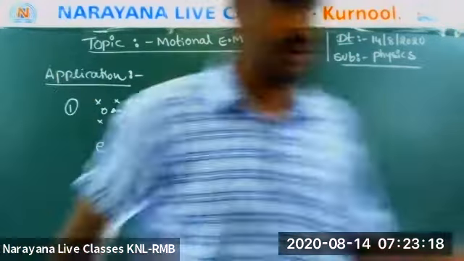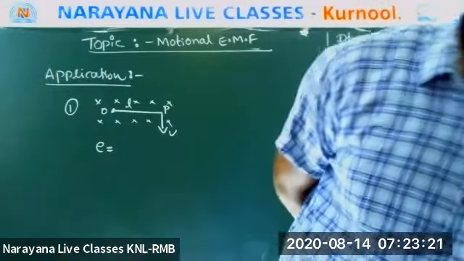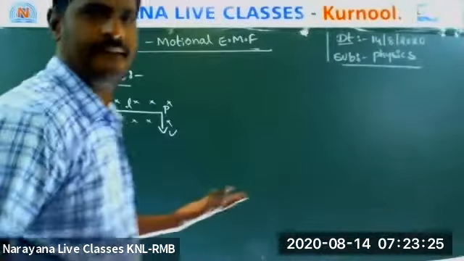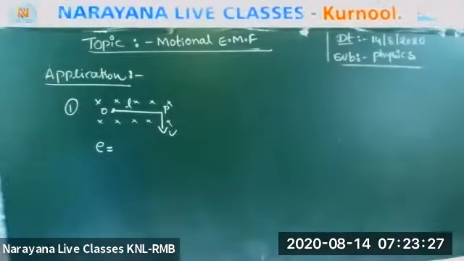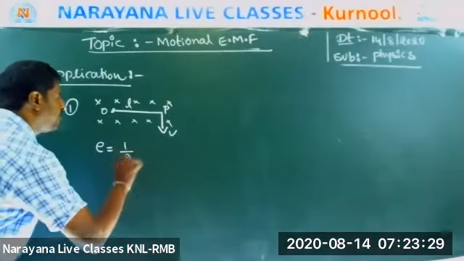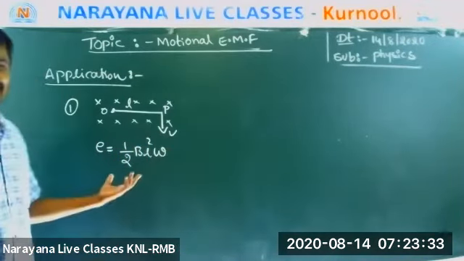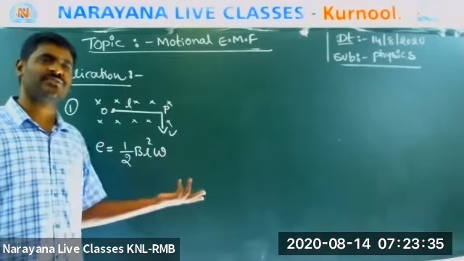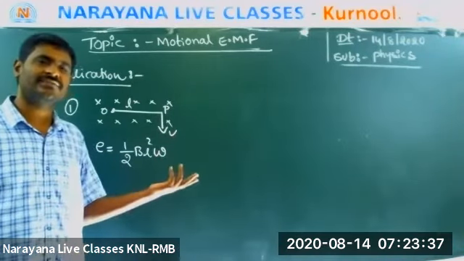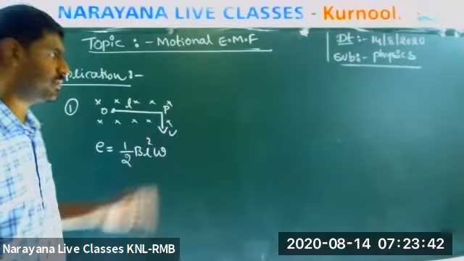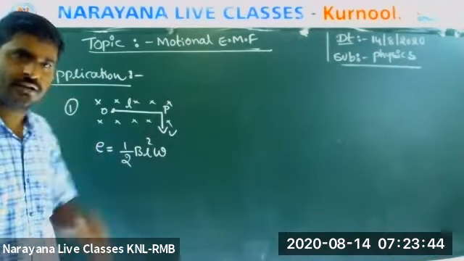Yes, Sheikh. Nandini, what is the answer? Yes, listen. E is equal to half B L square omega. Same formula. Now, who is higher potential? Who is lower potential?